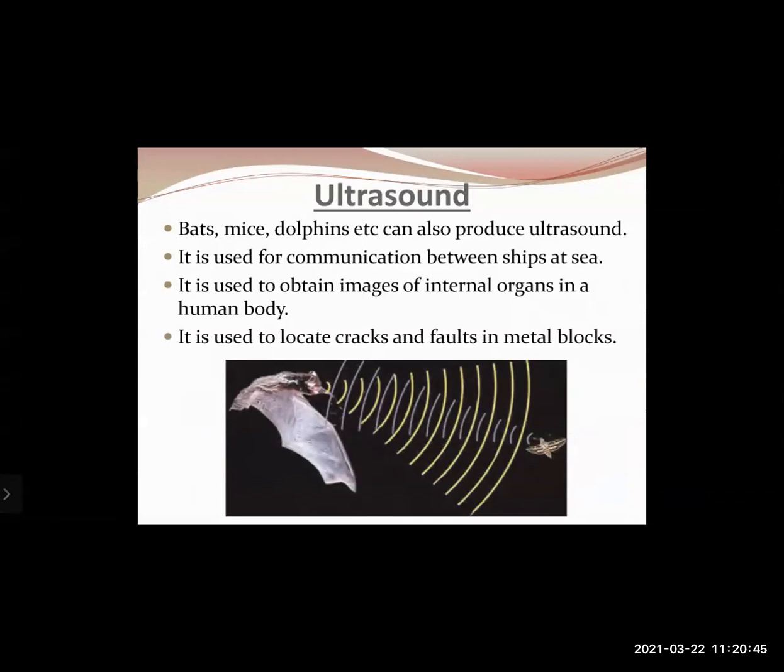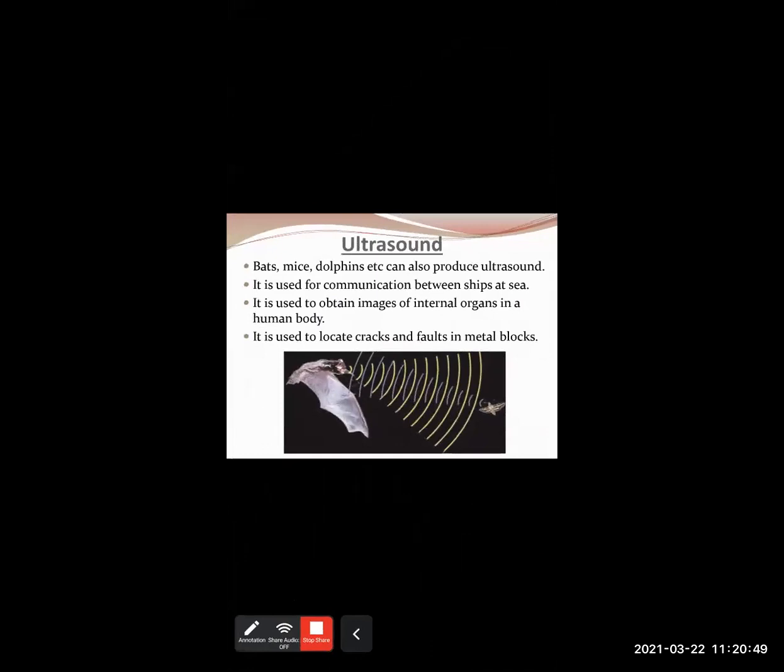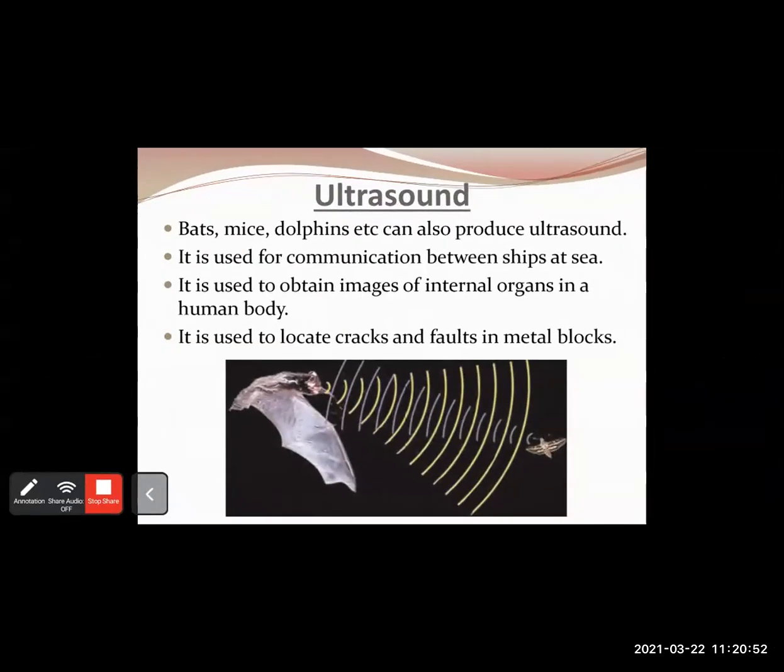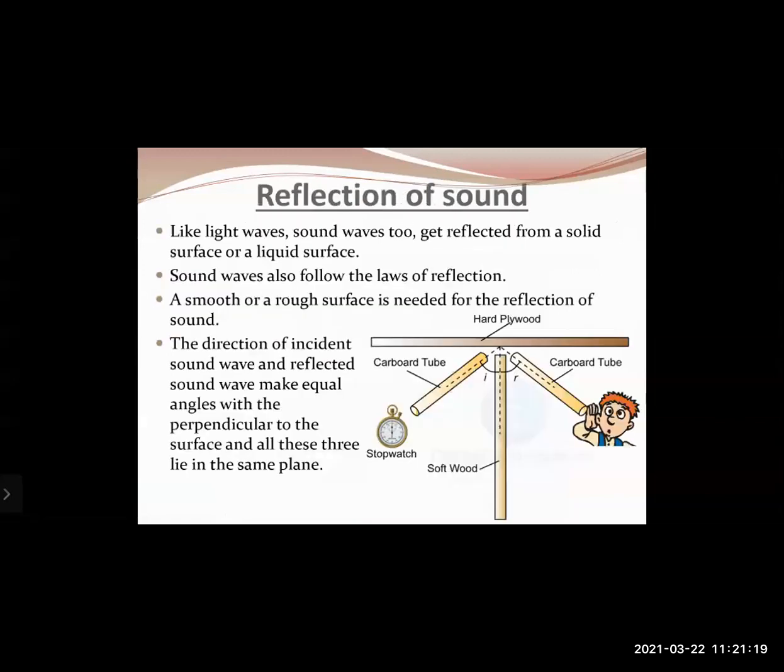Now, if you take the example of a bat, bats make use of ultrasounds to find the position of the prey. If you look at the diagram, the ultrasound generated by the bat will get reflected from an insect. By determining the direction from which, and the time required for the reflection to come back, just like an echo, the bat from its brain calculates the direction and the distance of the prey and catches it even in the darkness.